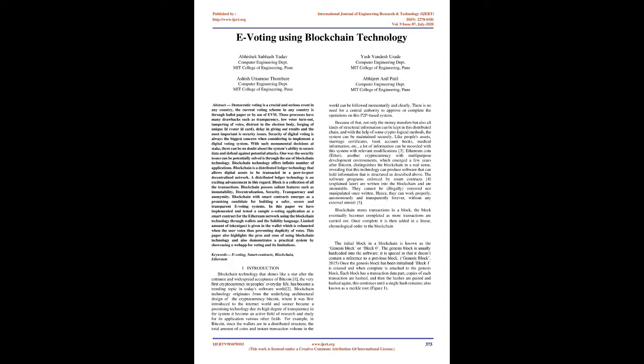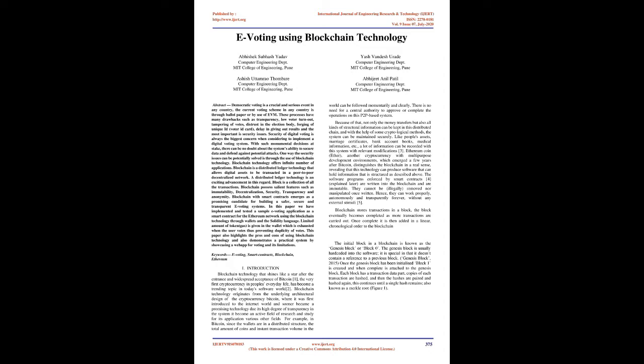Blockchain is a distributed ledger technology that allows digital assets to be transacted in a peer-to-peer decentralized network. A distributed ledger technology is an exciting advancement in this regard. A block is a collection of all the transactions. Blockchain possesses salient features such as immutability, decentralization, security, transparency, and anonymity. Blockchain with smart contracts emerges as a promising candidate for building safer, secure, and transparent e-voting systems.